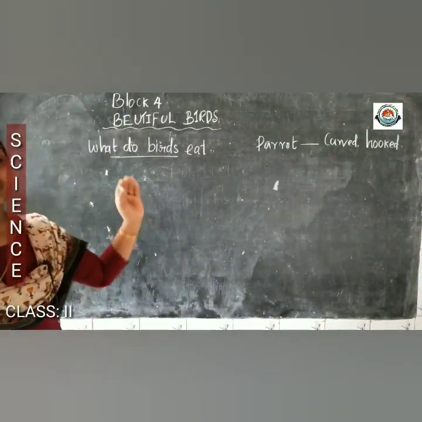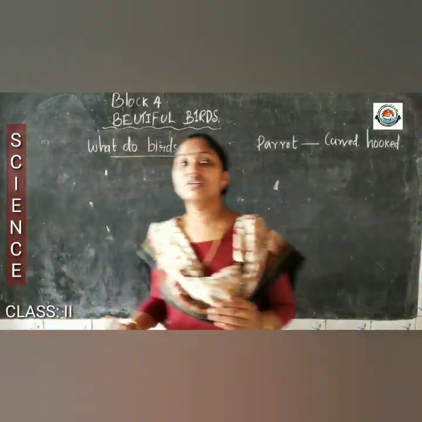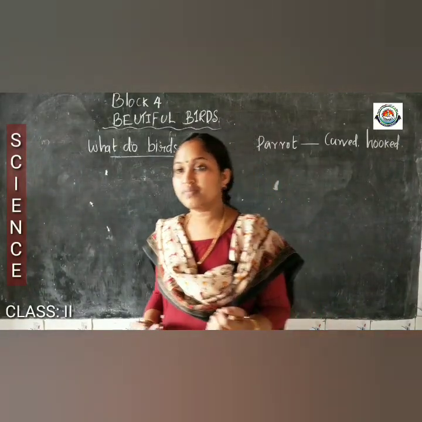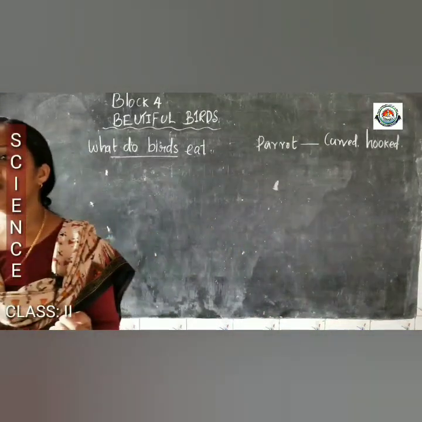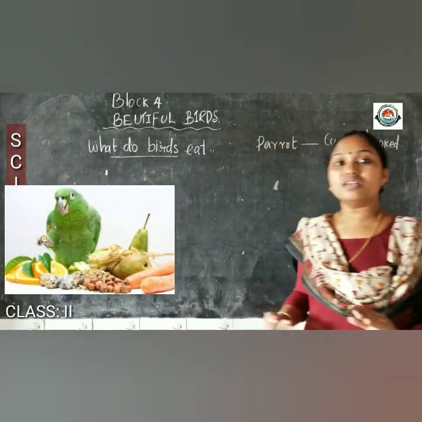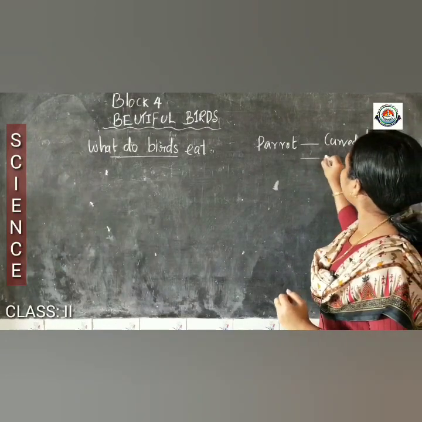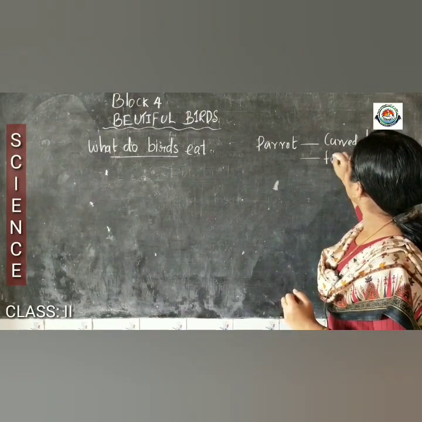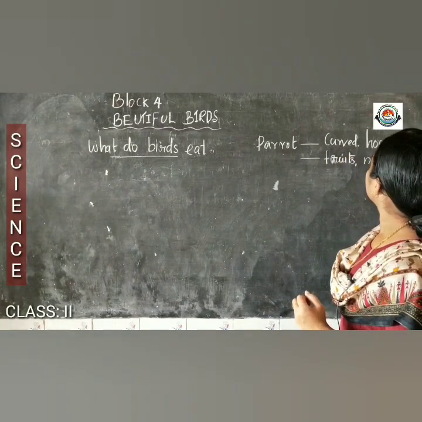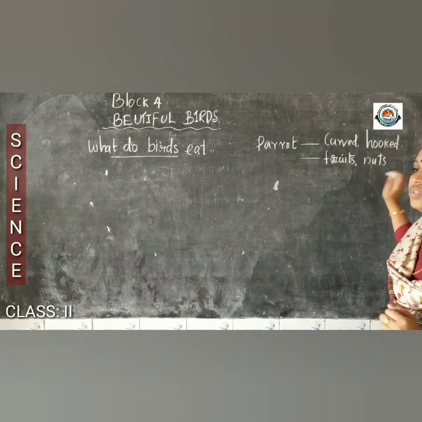The birds with these kinds of beaks can eat, what can they eat, you know? Did you see what the parrots are eating? Have you observed that? Yes. What are they eating? Yes, they can eat fruits and they can crack open nuts. They can eat fruits and nuts. The birds with a curved and hooked beak can eat fruits and nuts.